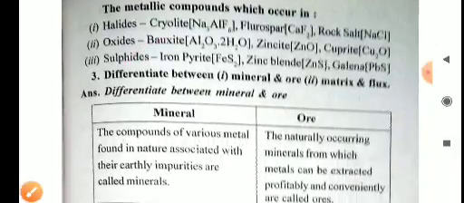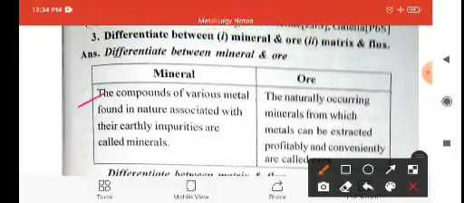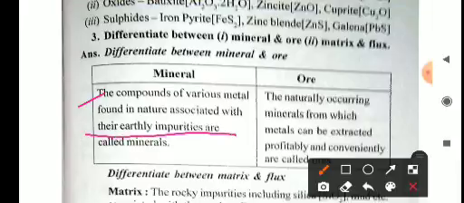Okay, now the difference between mineral, ore, matrix and flux. What is the difference between mineral and ore? So what is a mineral? The compounds of various metals found in nature associated with earthly impurities are called minerals. Means compounds of various metals which are found in the earth's crust along with some amount of impurities are called minerals.